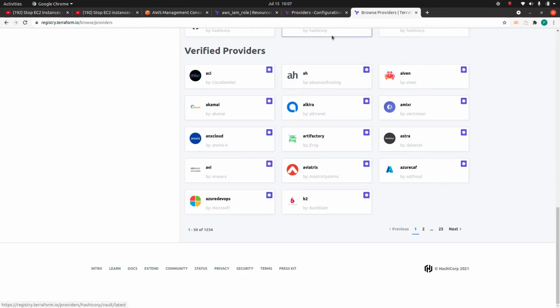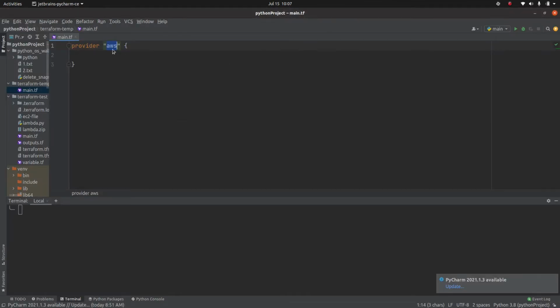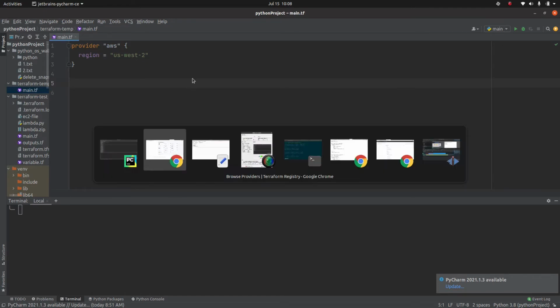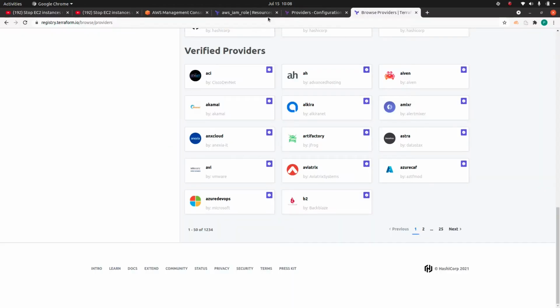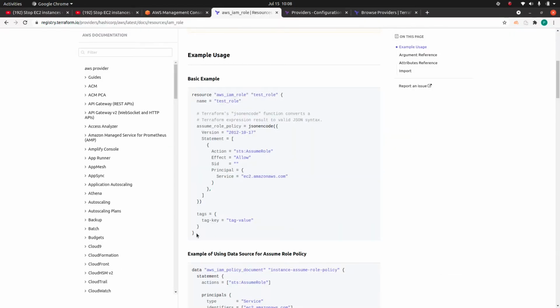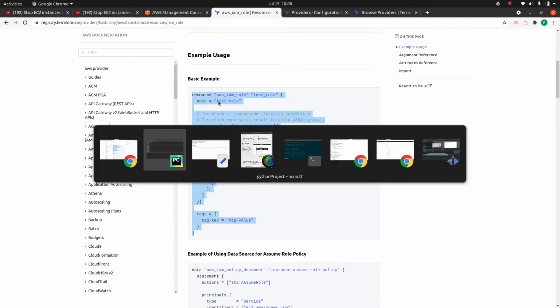So let's go back to our code. The first thing we need to do is specify the provider. The next thing is where we want our resources to be deployed, and I want these resources to be deployed in US West 2. Now the next part is we are going to define our IAM role. Let me copy paste this code, and then I will explain what exactly we are going to do.